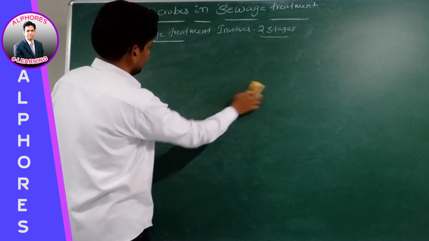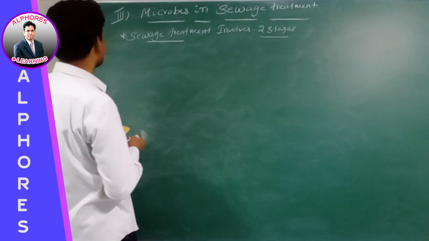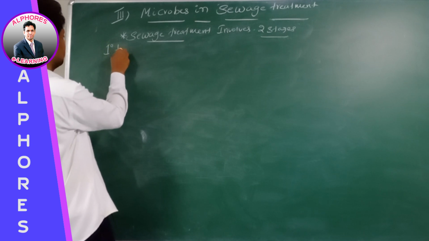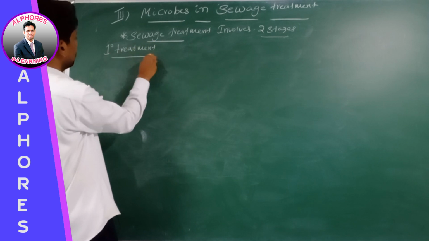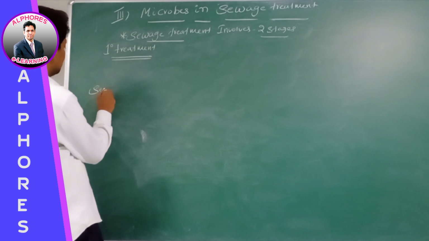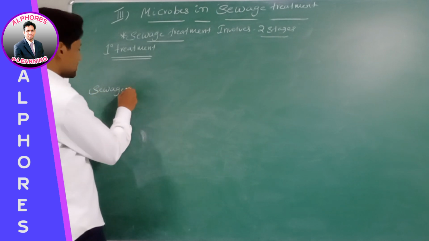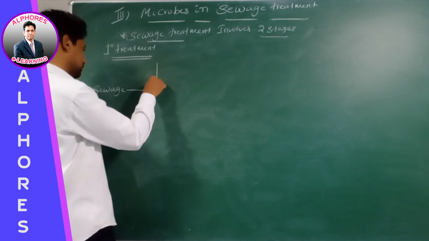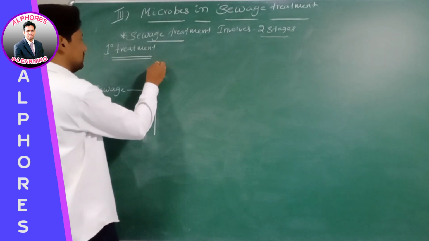Now listen here, we are discussing primary treatment, right? Primary treatment. Take a sewage. First, this sewage is passed through a filter.